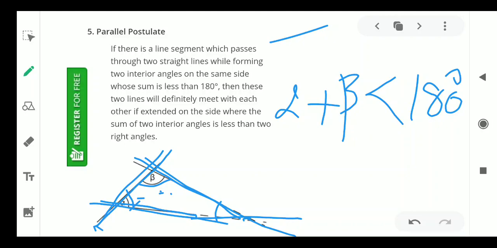with each other if extended on the side where the sum of interior angles is less than two right angles. So see that after extending they will meet at one point. Here also, for now see that this is a right angle, this is a triangle. We know that in a triangle the sum of three angles is 180 degrees. Sum of three angles 180 degrees means the sum of these two angles is always less than 180 degrees. Okay, this is the fifth postulate or parallel postulate of Euclid.